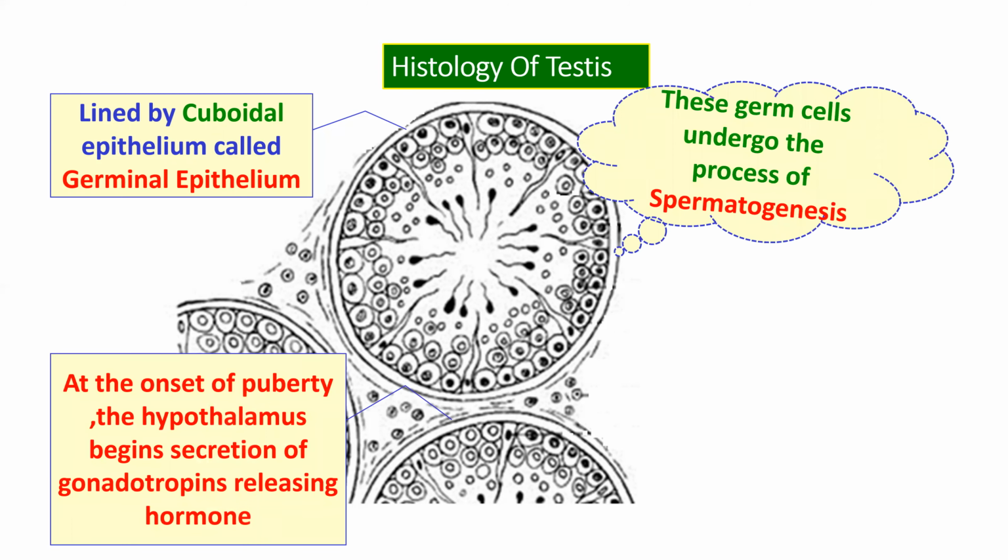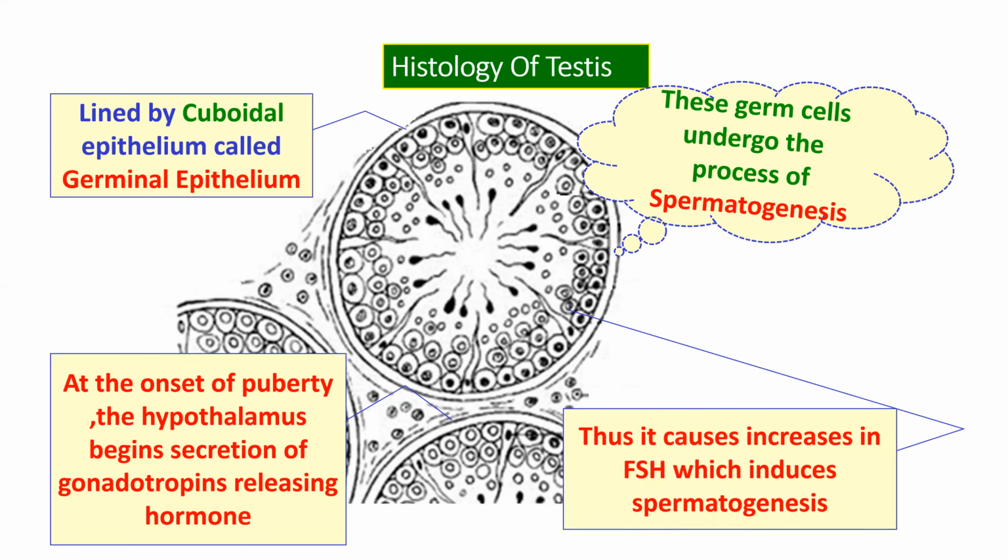Now when does spermatogenesis start? It starts at the onset of puberty. So what happens at the onset of puberty? The hypothalamus starts secreting gonadotropin releasing hormone, that is GnRH. Now, what is the effect of this on the testes? It causes an increase in the follicle stimulating hormone, which finally induces spermatogenesis.